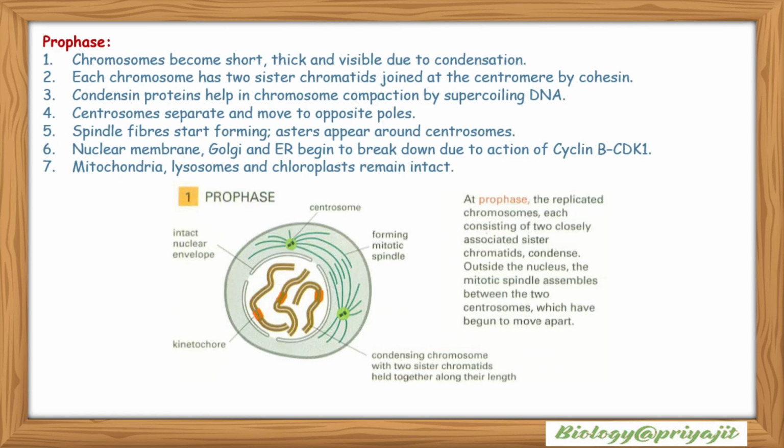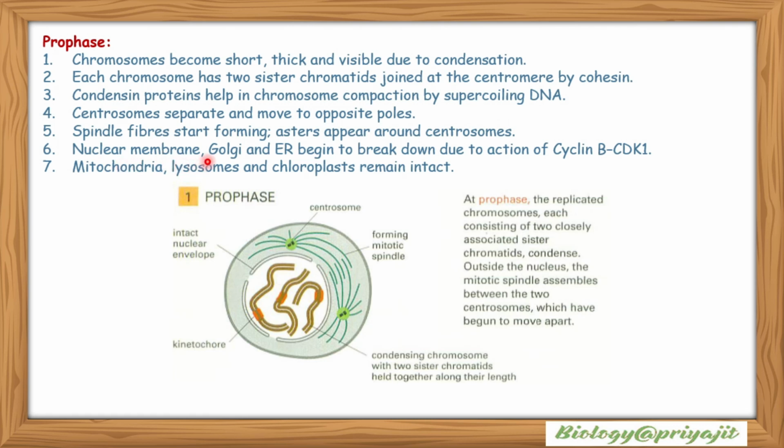So what happens during prophase? Chromosomes become shorter, thick and visible due to condensation. Each chromosome has two sister chromatids joined at the centromere by cohesin protein. Condensin proteins help in chromosome compaction by supercoiling DNA. Centrosomes then separate and move to opposite poles. Spindle fibers start forming. Asters appear around centrosomes.